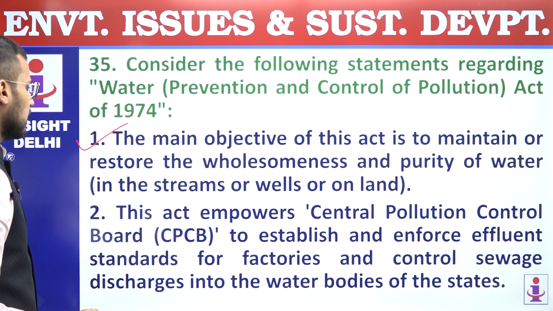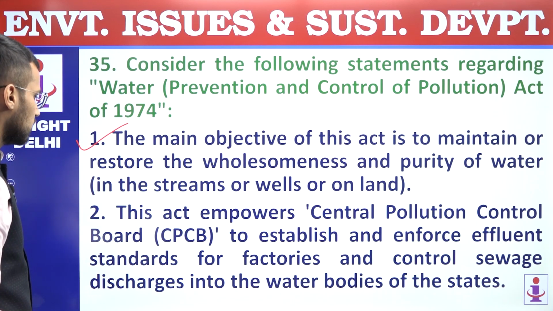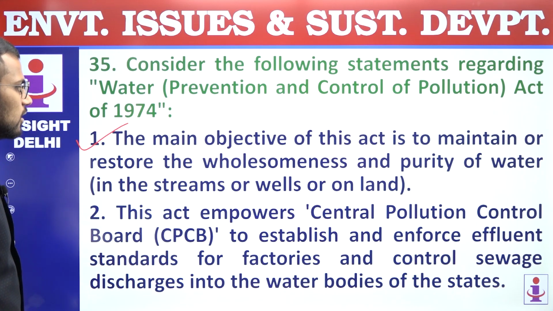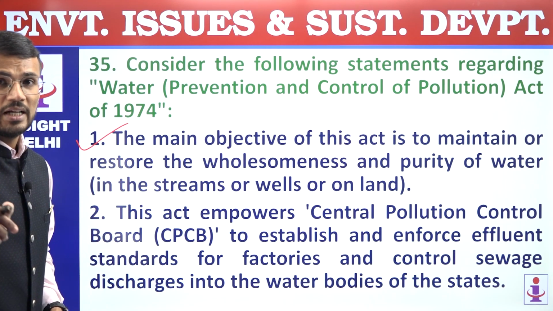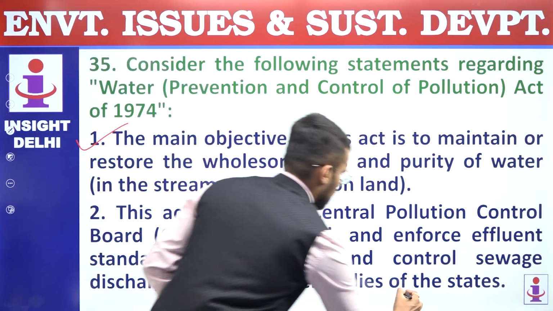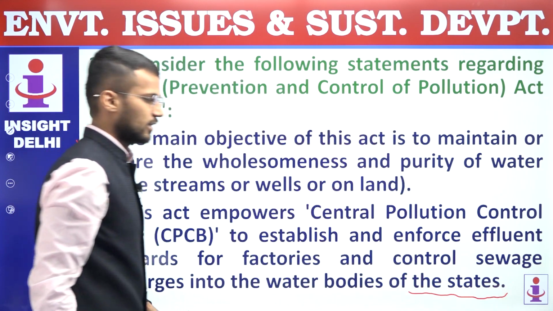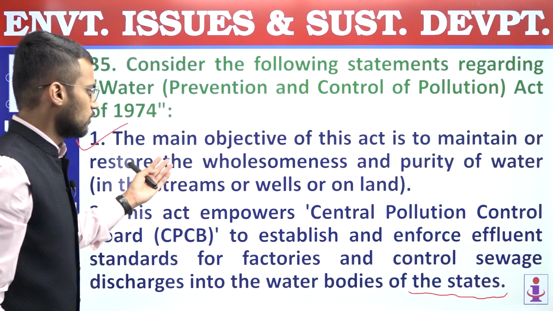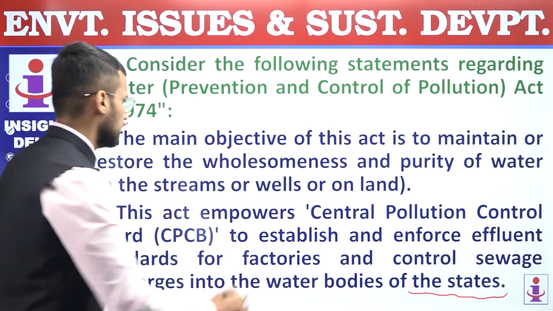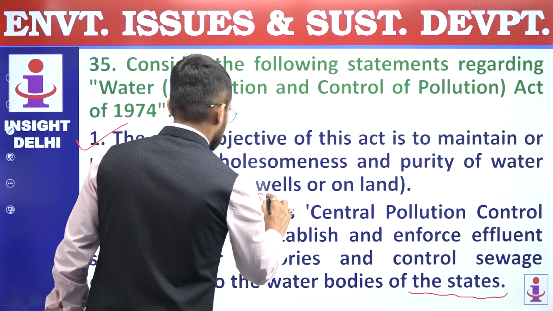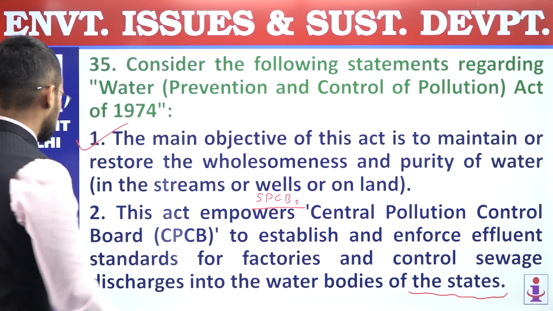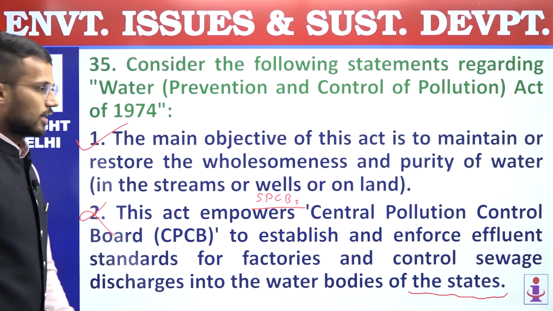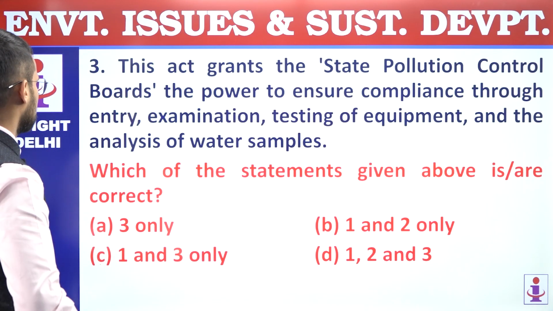Second, this act empowers CPCB to establish and enforce effluent standards for factories and control sewage discharges into the water bodies of the state. So this part is important, of the states. If it is of the states, it will not be determined by CPCB, it will be determined by SPCBs, State Pollution Control Boards, and that's why second statement is incorrect. First is correct, second is incorrect.